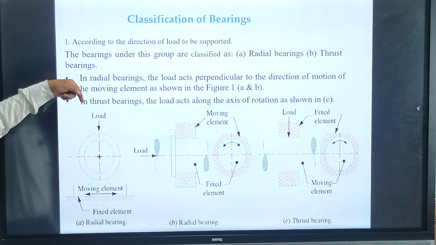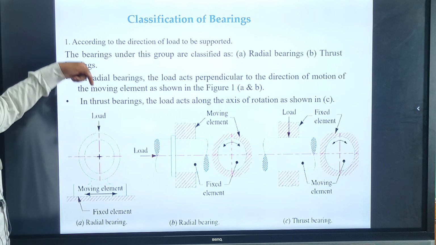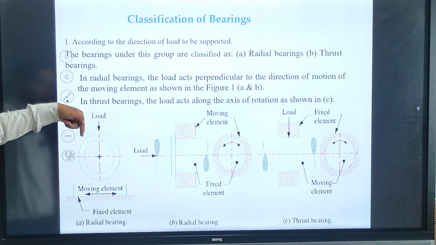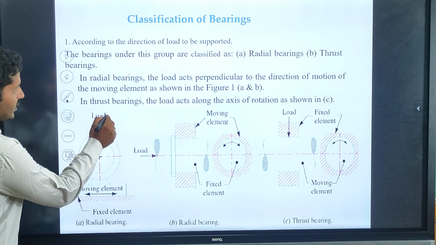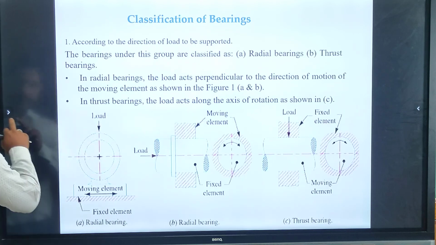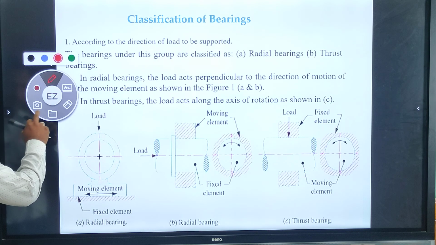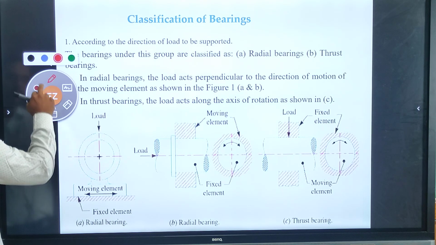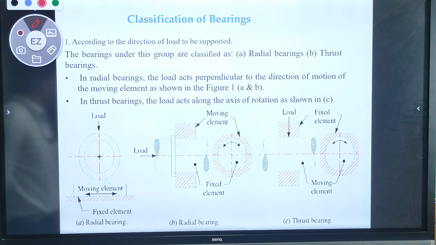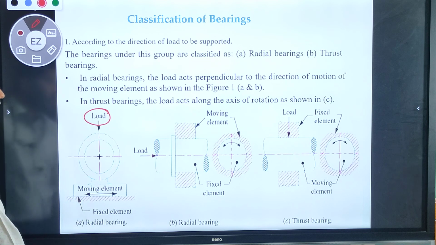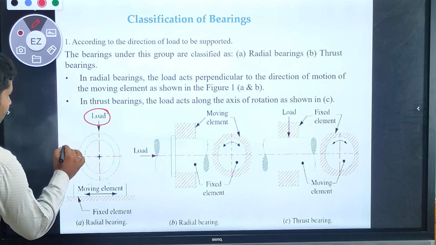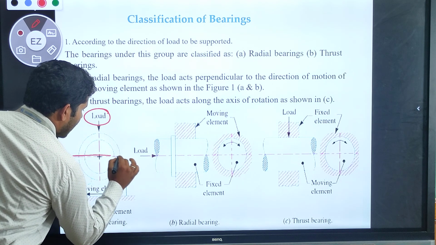The nature of the load is radial. In the radial bearing, this load is always perpendicular to the direction of motion of a moving element.